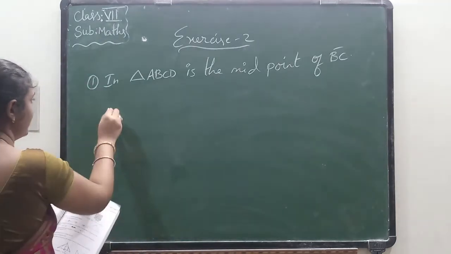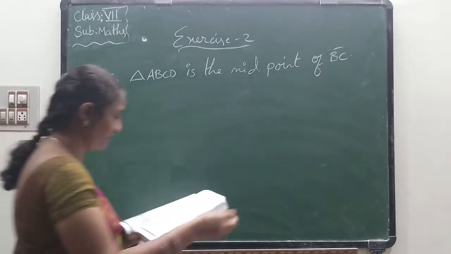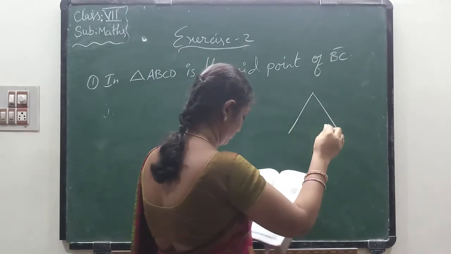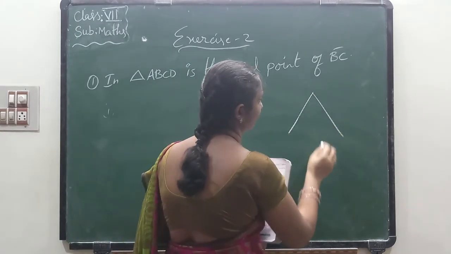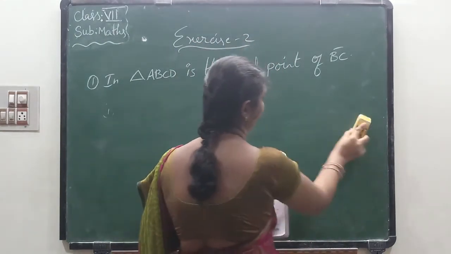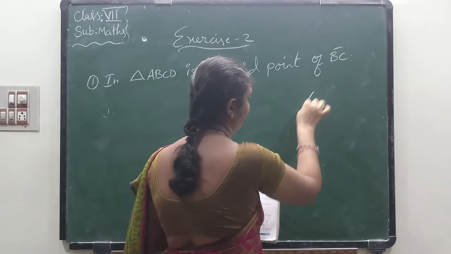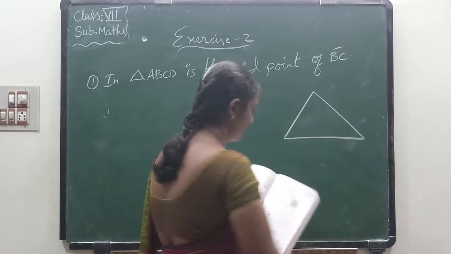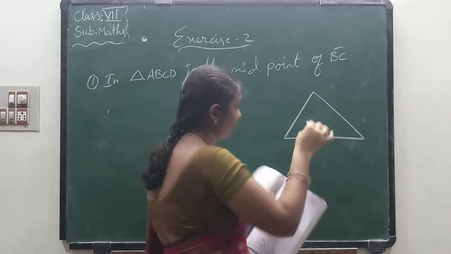Now first one, in this they have given one figure for you. They have given one triangle.